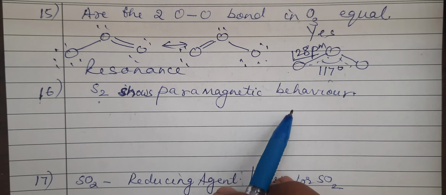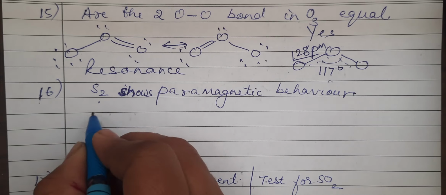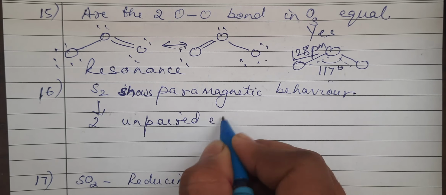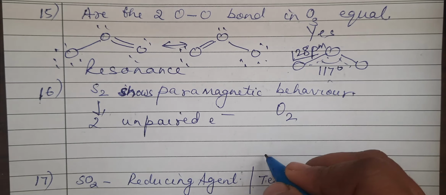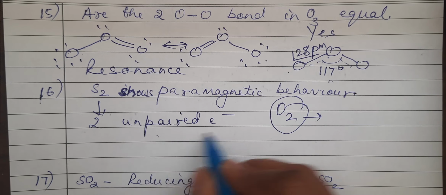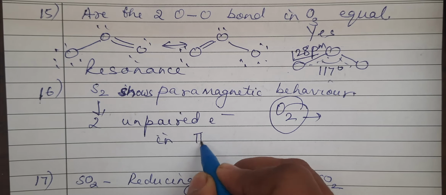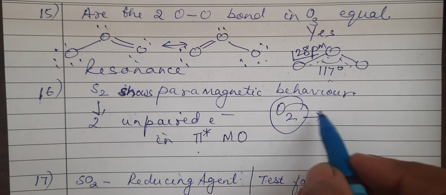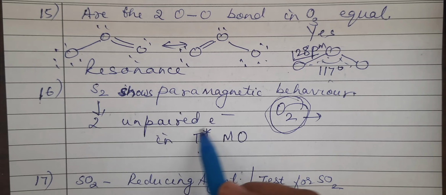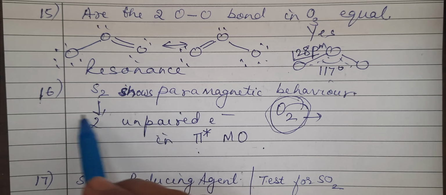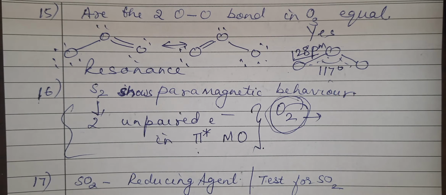But now the question is, this is paramagnetic. Why is it paramagnetic? Because it has two unpaired electrons, which, if you remember, we have done in O2 molecular orbital theory. When you write the molecular orbital electronic configuration, it has two unpaired electrons in the anti-bonding pi star molecular orbital. That star we write for anti-bonding. Like O2 had two unpaired electrons in the anti-bonding molecular orbital, even this S2 has it. So because it has two unpaired electrons in the anti-bonding molecular orbital, it is paramagnetic.